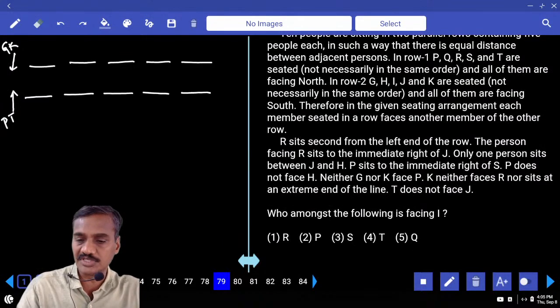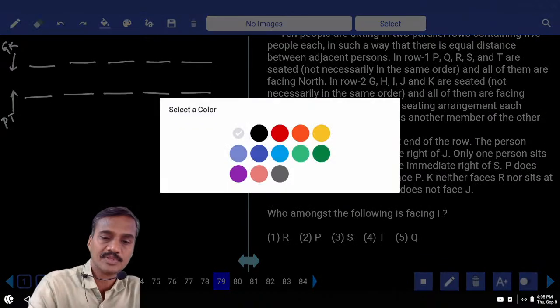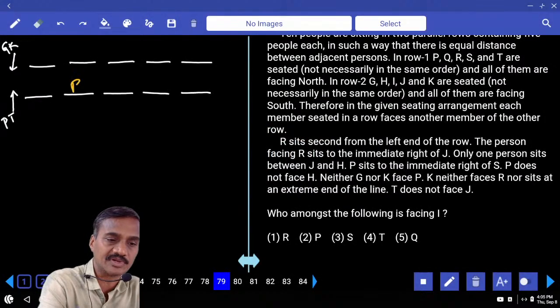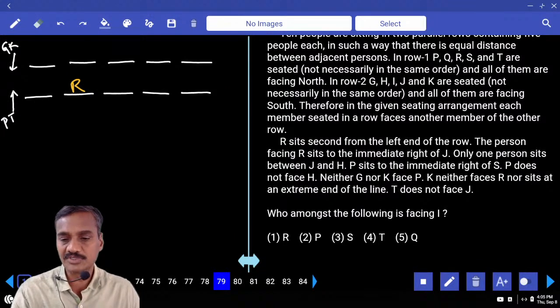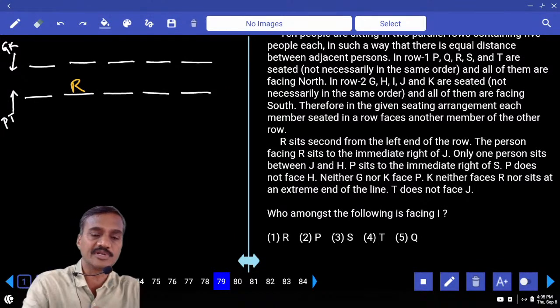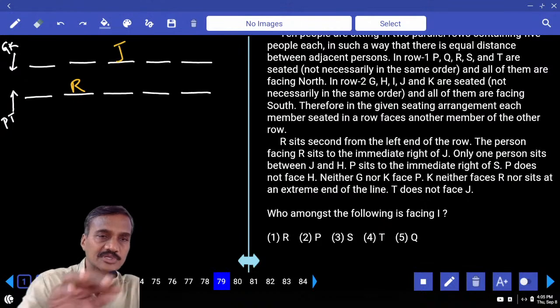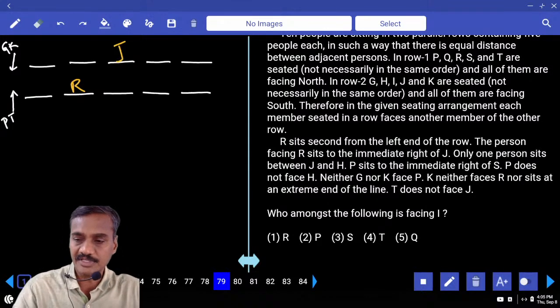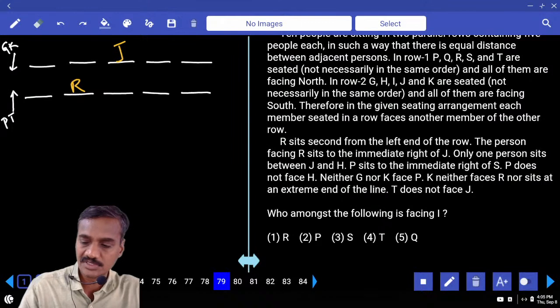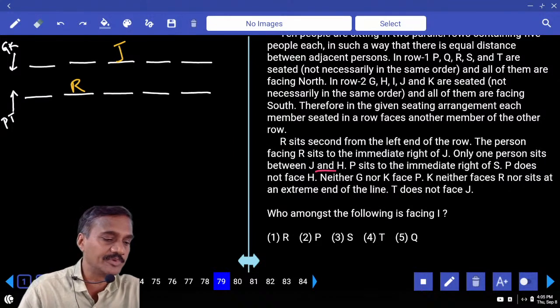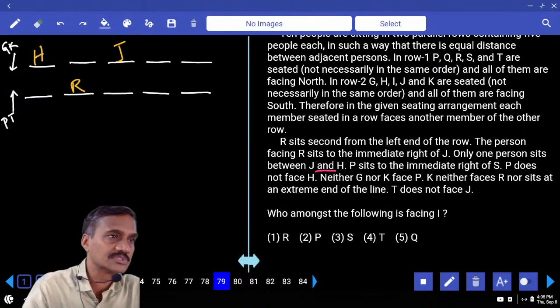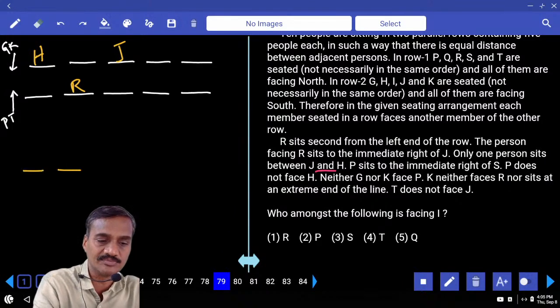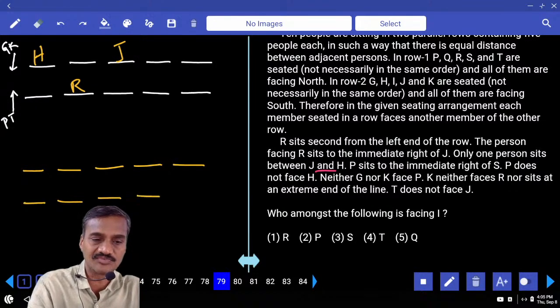Then R sits second from the left end of the row. And the person facing R sits to the right of J. J must be at this position. And there is only one person between J and H. In between J and H, how many people? Exactly one. How many possibilities do we have? 2 possibilities. H can be either at the left extreme or at the right extreme.